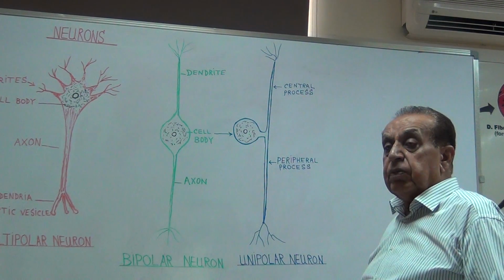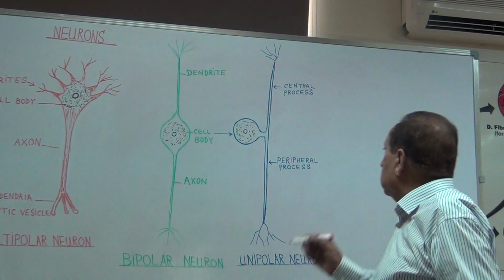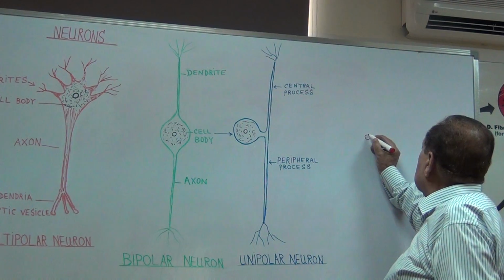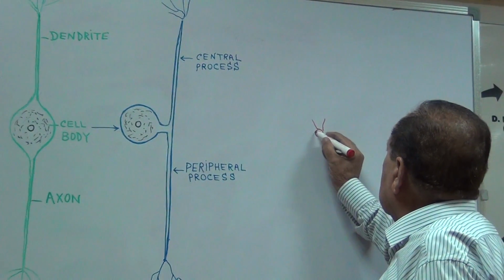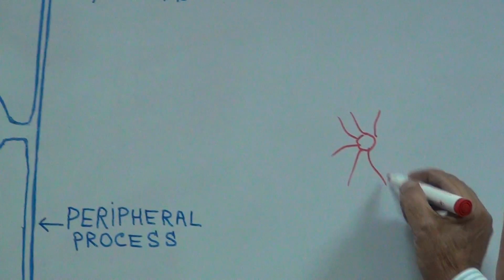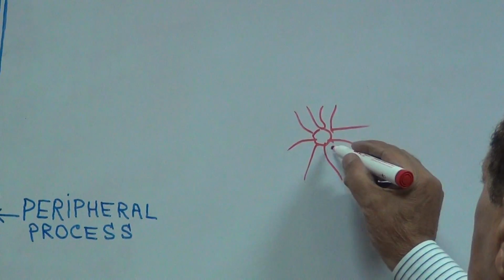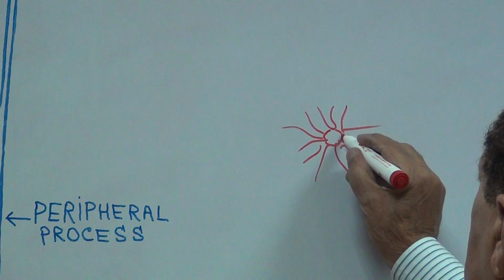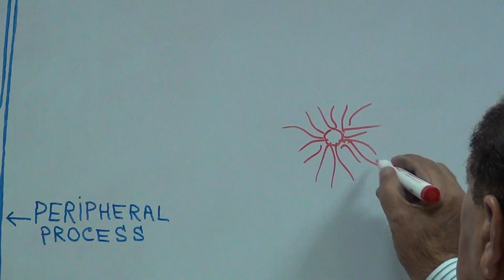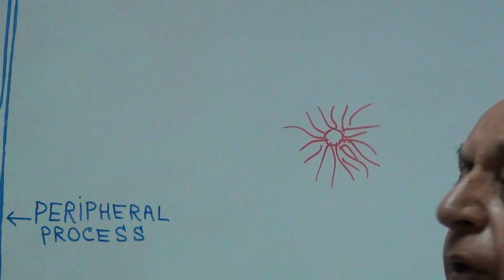There is another type of neuron where only the dendrites are present. It has no axon.